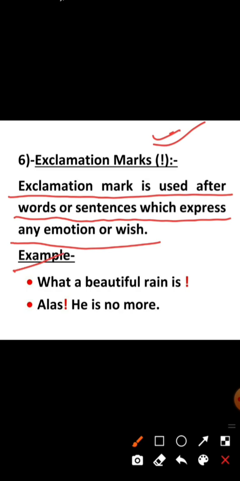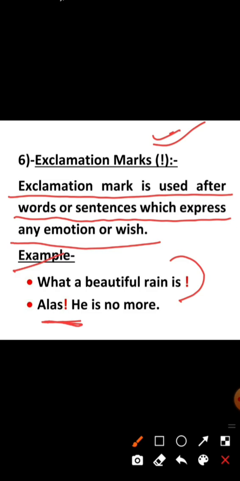What a beautiful rain is! You can see this is a feeling of surprise. So we will use the exclamation mark. Alas, he is no more! This is the feeling of sadness. So we will use the exclamation mark just after the word alas, because alas is used to express the sorrowful feeling.